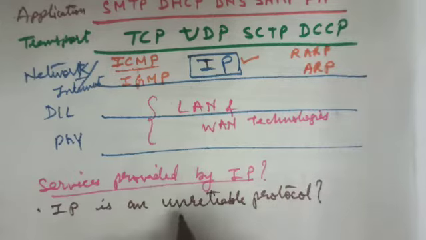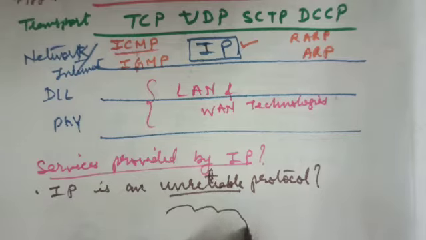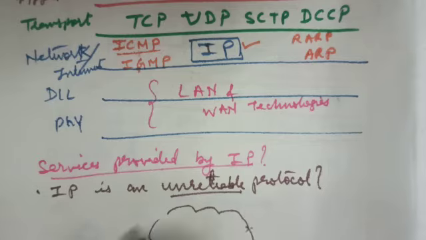Because IP does not guarantee that the packets will be delivered to the destination. IP provides datagram service.